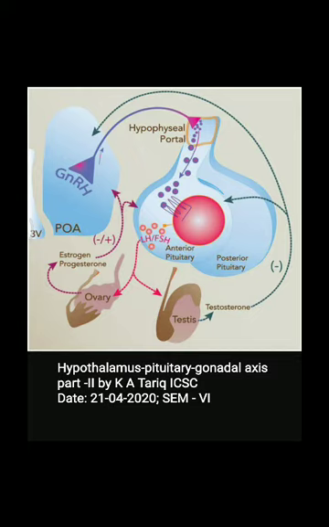But overall, as far as humans are concerned, there is only a single releasing hormone responsible for the release of both LH and FSH from the pituitary gland, and that single releasing neurosecretory hormone secreted by the hypothalamus is called gonadotropin releasing hormone. So this was very important to know about the releasing and inhibiting hormones from the hypothalamus.